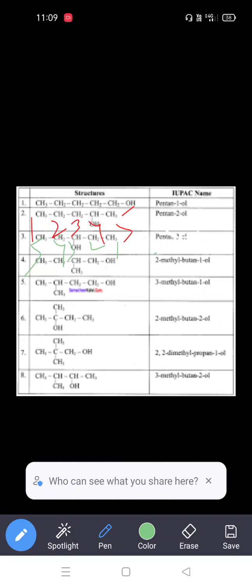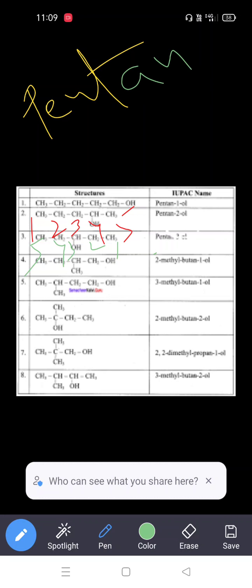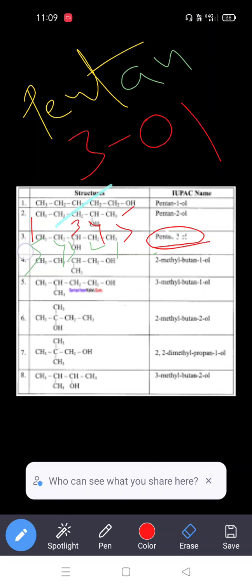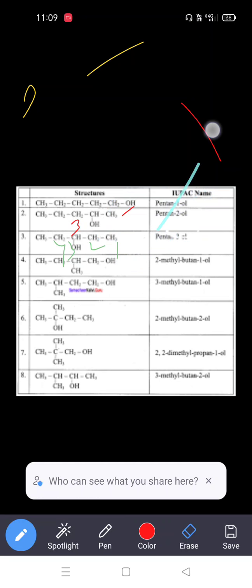So pent. Generally in the IUPAC name of this compound, pent represents the number of carbons, and "an" means all are saturated, and this one, 3-ol. 3-ol means the position of the hydroxy group is at third position. So that's why the name of this compound is pentan-3-ol. Pentan-3-ol. So coming to the next topic.